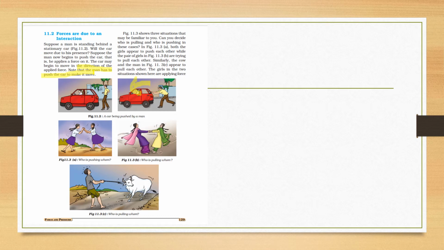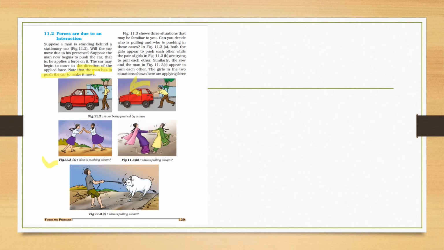Okay, many more situations are there which are familiar to all of us, where we can't decide who is pulling and who is pushing, but both are interacting with each other. For example, just see in this diagram, we cannot decide which girl is pushing. Both are pushing each other. In the second diagram, both are pulling each other. Here also, both are pulling each other.